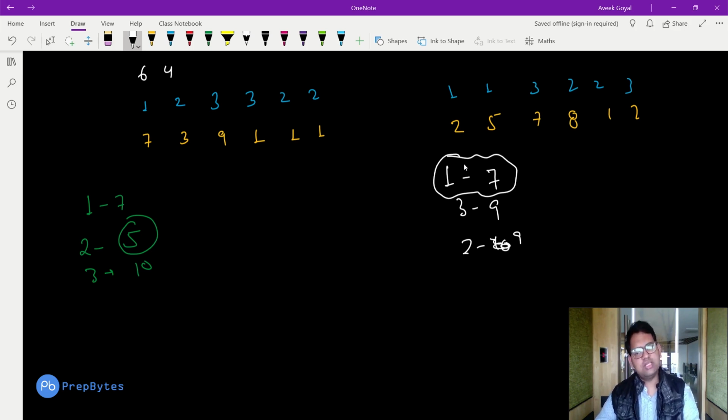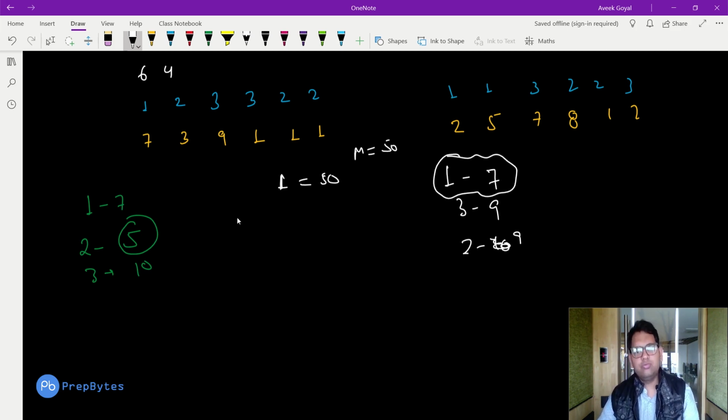Fine. So this is how we are going to approach this question, using an index array and a frequency array. The frequency array only needs to cover 1 to 50, just a 50 size array, because the m value can be at most 50. At each index we will be storing the value, that is 7, 5, 10.